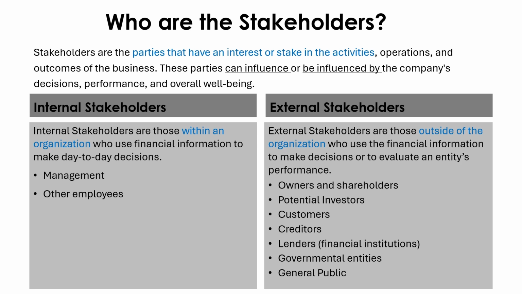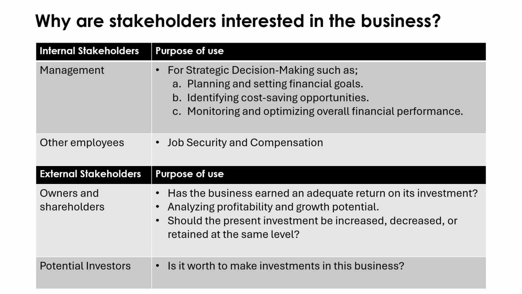Now we'll see why stakeholders are interested in the business. First, we'll see why different types of internal stakeholders are interested in the business. Management is interested in the business because they want to make strategic decisions such as planning and setting financial goals, identify cost-saving opportunities, and monitor and optimize overall financial performance. Why are the employees interested in the business? Because if the business runs smoothly, they have good job security and they have a compensation plan as well. So they are interested in the business.